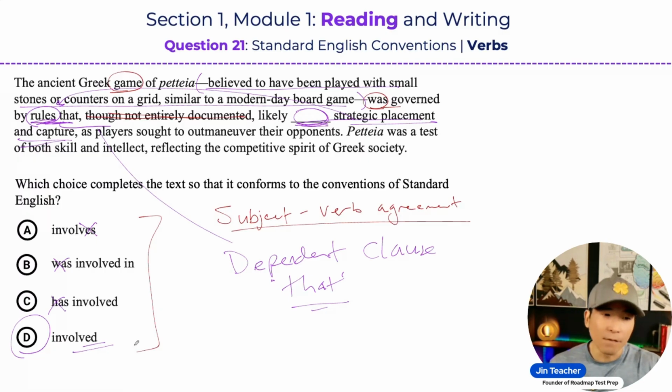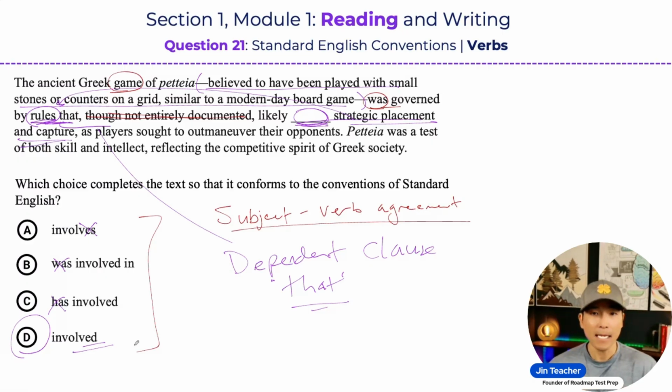Because if I say involved, that could refer to both singular or plural. I could say he involved, or I could say they involved. I could say the game involved, or I could say the games involved. I could say the rule involved or the rules involved. So these past tense verbs can be both singular or plural. It just depends on the context. And that's what made this question a little bit more challenging, but still very manageable if you think systematically.